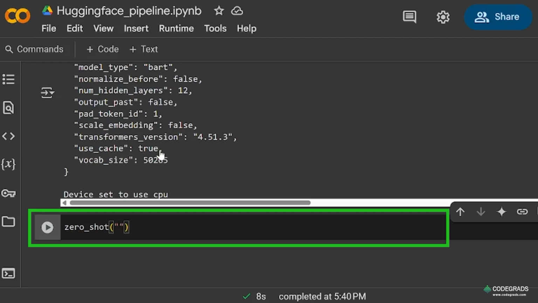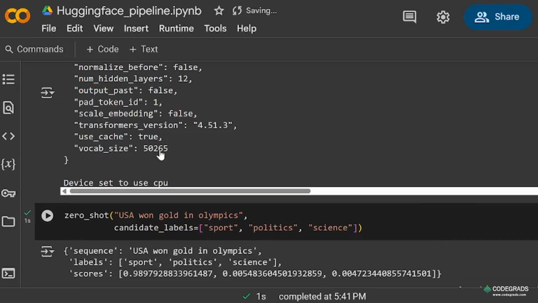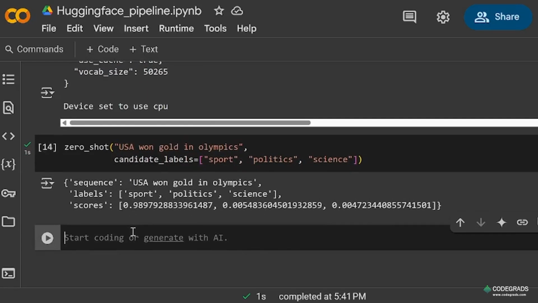For example, USA won gold in Olympics, and we need to pass the candidate labels here: sports, politics, science. For sports, it has shown a score of 0.98.